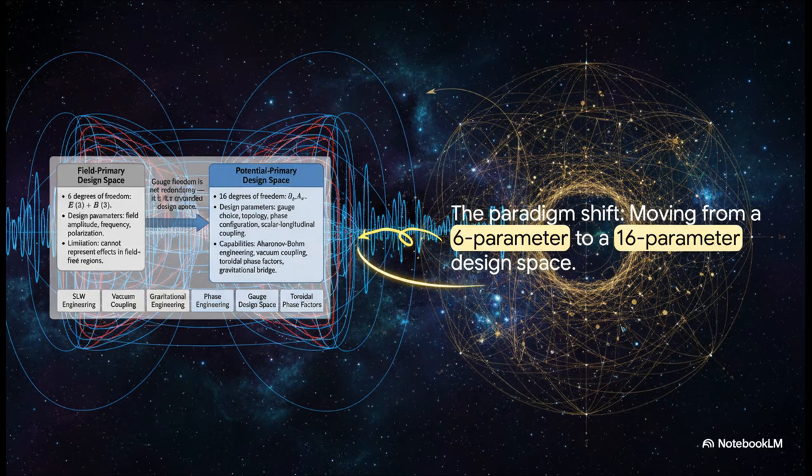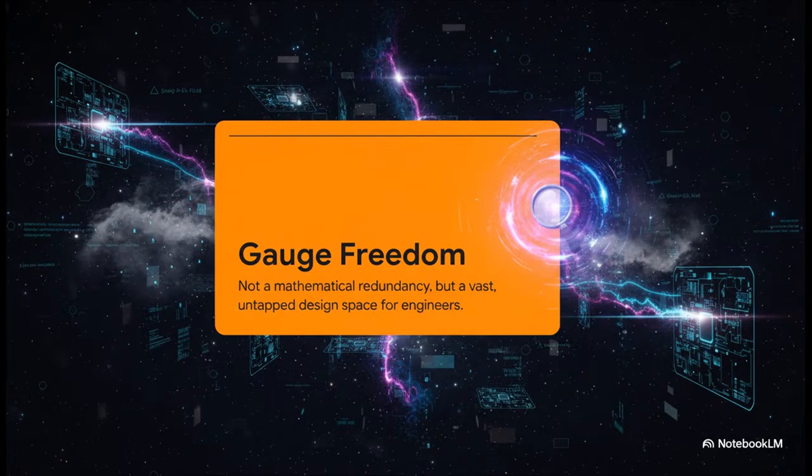On the right, that's the potential primary world, which uses all 16 parameters. This isn't just about adding a few more tools. This is a completely new way of thinking about engineering that unlocks capabilities the old model can't even begin to describe. And you know that thing physicists call gauge freedom?